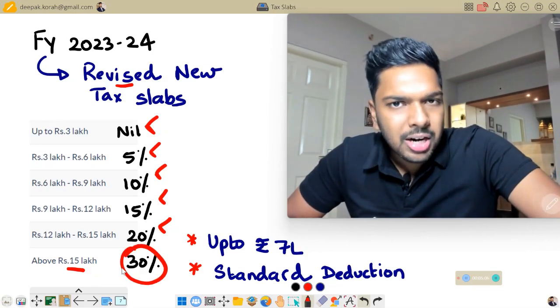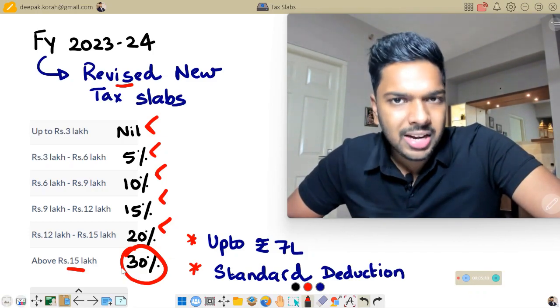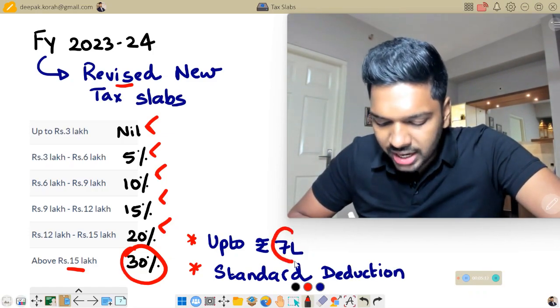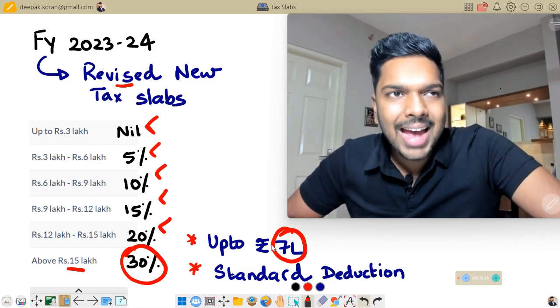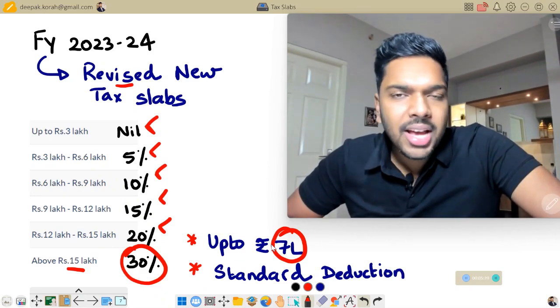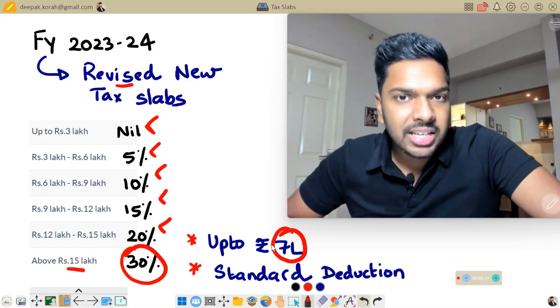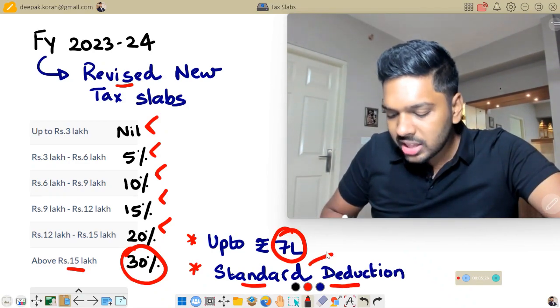Now, the good part about the revised tax slabs is that if you have an income up to 7 lakhs, you don't have to shell out any tax because you have something called a rebate coming in between. And in the earlier new tax regime, you did not get any deductions and exemptions, but in the revised one, you get something called the standard deduction, which is usually 30% of your income if you're earning income from the head salary.